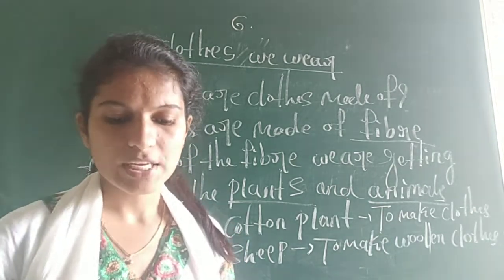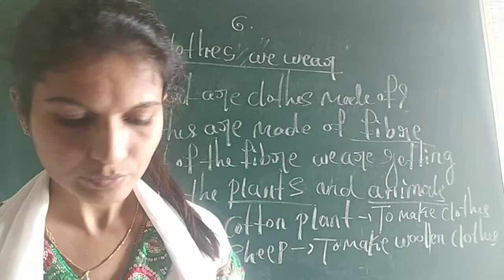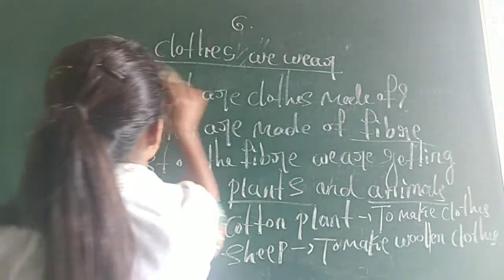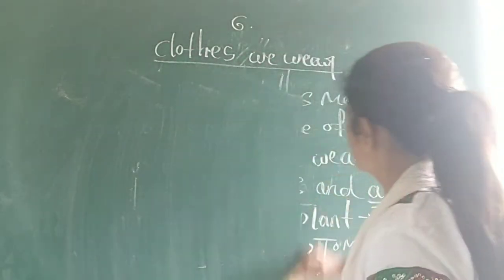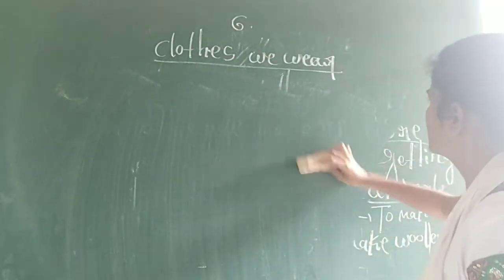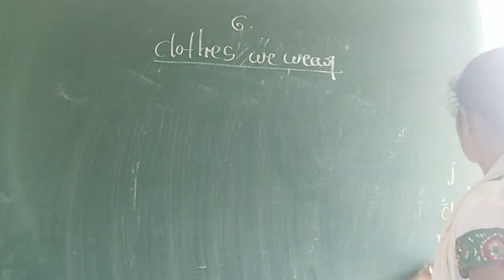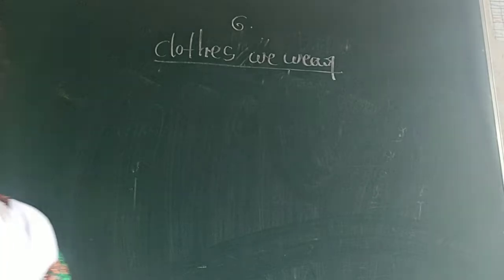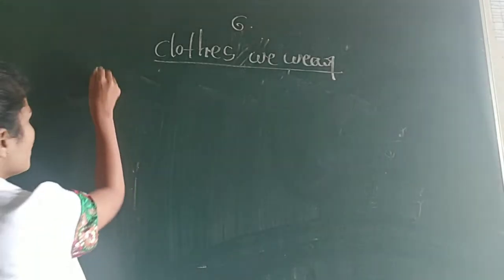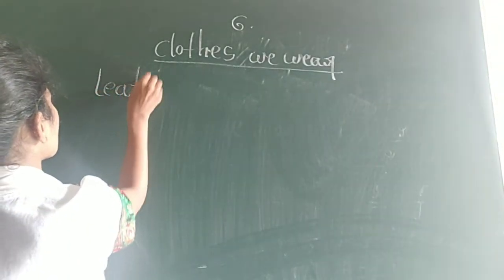Next is about leather. How do we get leather?